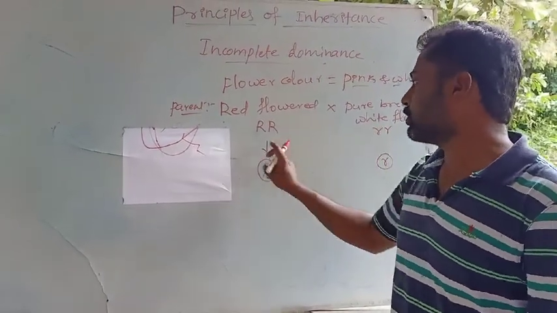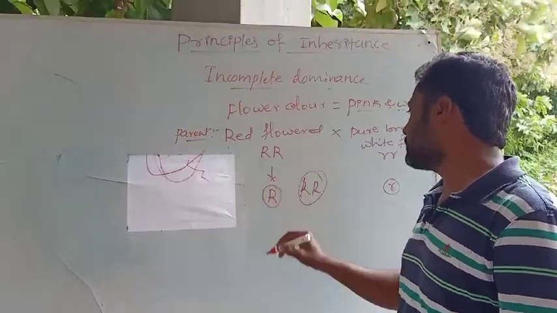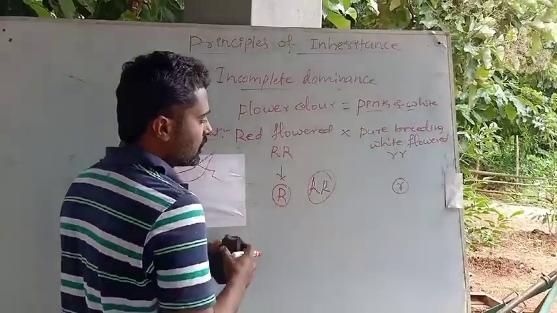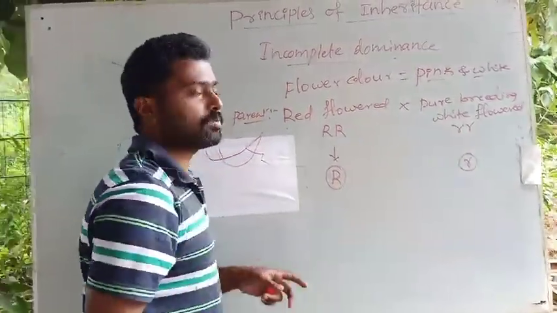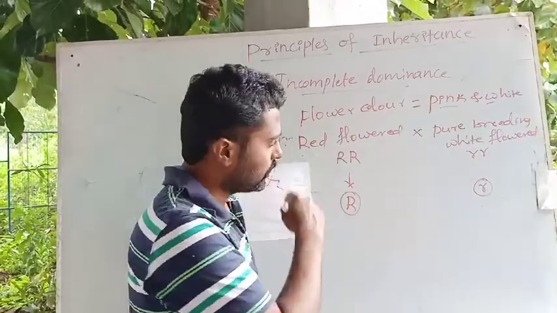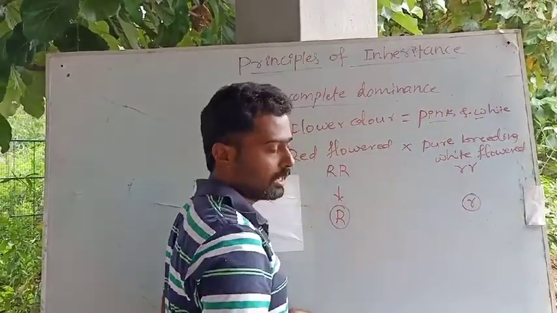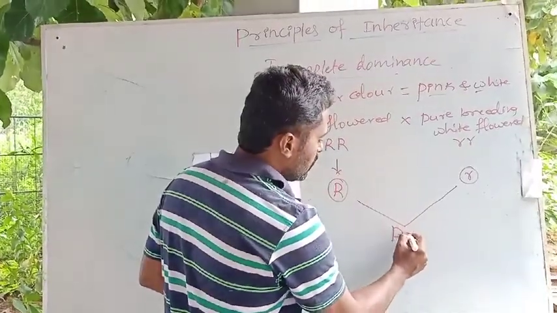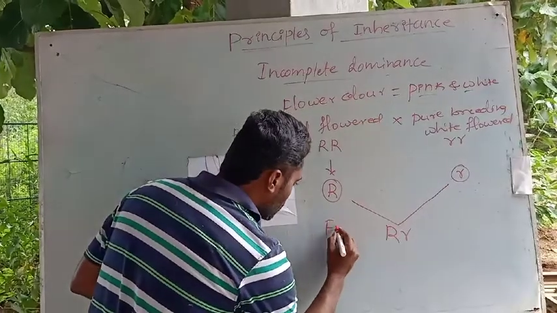For capital R capital R, you should write only one gamete, not two. I said this in the last class: because there is meiosis during gametogenesis, only half of the genes or chromosomes are transferred to gametes, so I write only one. Then the pure breeding white flowered one has the gamete small r. If fertilization takes place between these two gametes, we get capital R small r, which is the F1 hybrid.